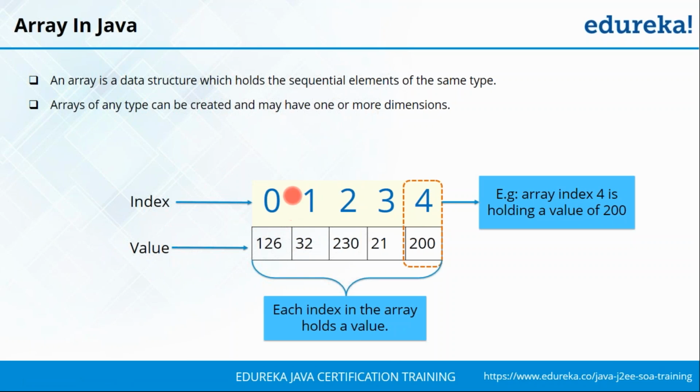So the indexing starts from 0 and goes on till n minus 1 of the size of the array. So let's say if you want to store 15 numbers, then it starts from 0 and goes all the way till 14. But let's say if you want to extract a specific value from an array index, that is, let's say you want the fourth value present there, then you need to only specify the corresponding index and the value can be extracted from this.